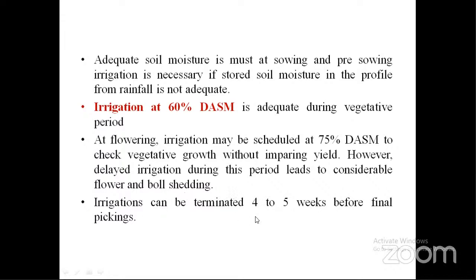And before final harvesting, irrigation should be terminated 4 to 5 weeks before final harvesting. One month before final harvesting, we should stop giving irrigations to the cotton crop. Even at the harvesting stage, if we give irrigation, it will postpone the harvesting. It will increase the crop duration. That's why we should terminate 4 to 5 weeks, that means 1 month before final harvesting.